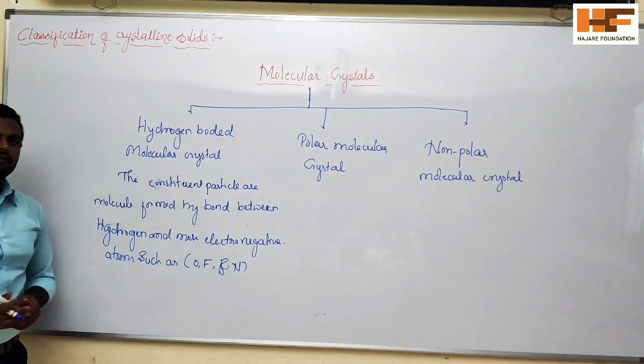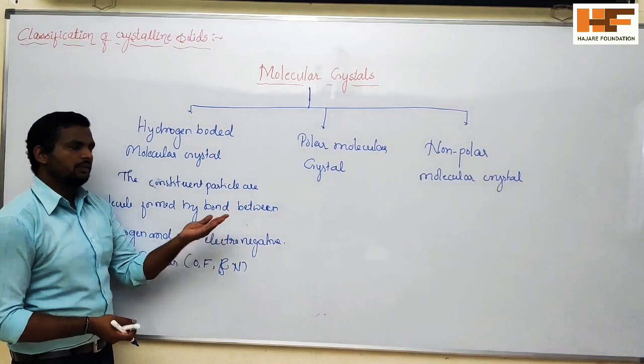So these are more electronegative. With these, hydrogen will form the bond.